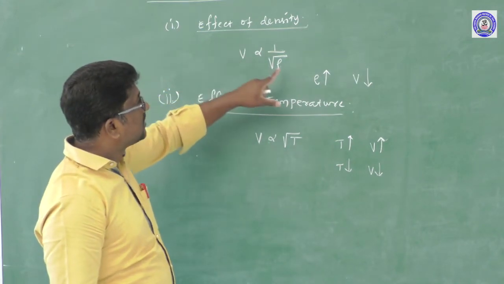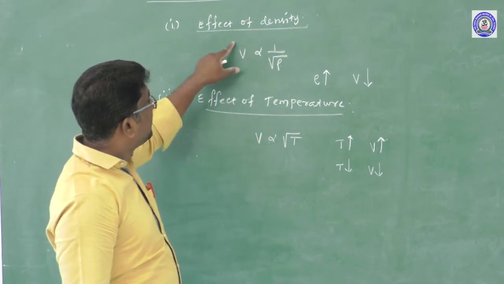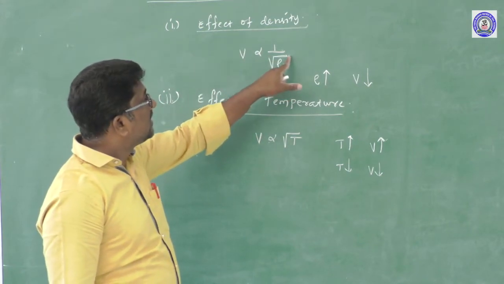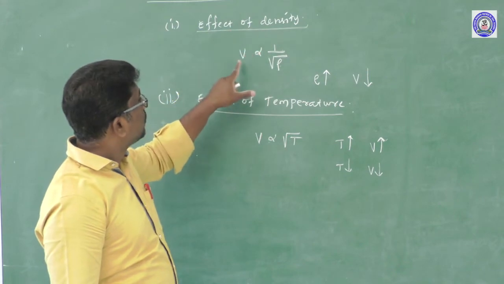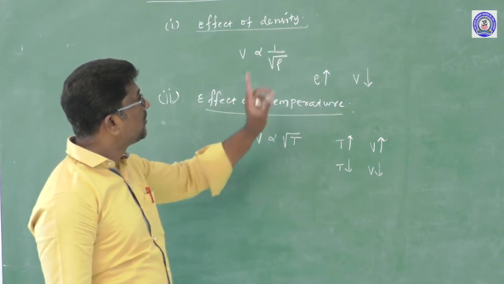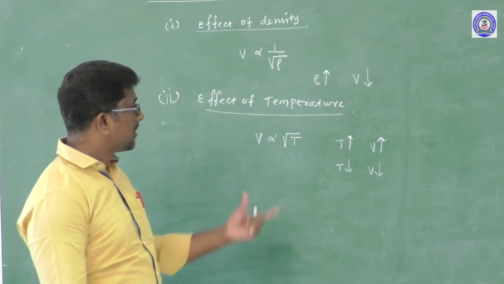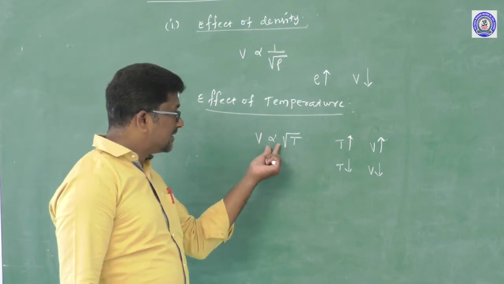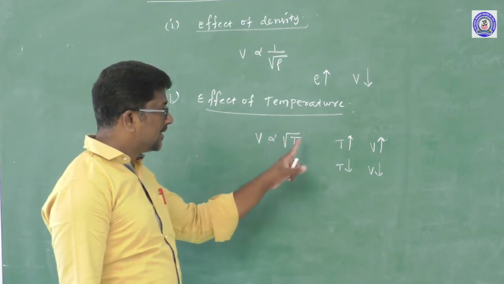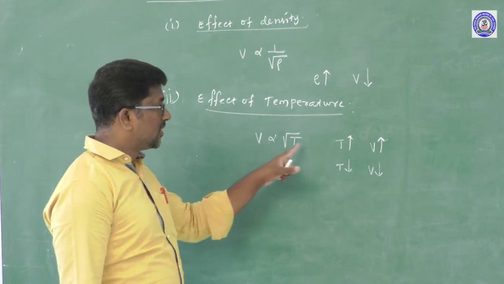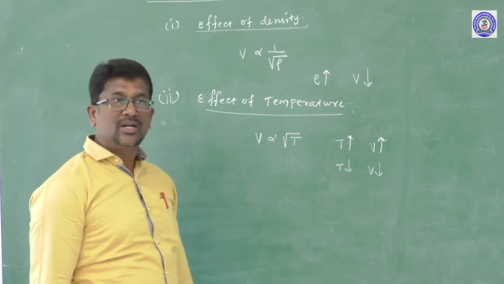Inversely proportional means if the rho value is high, the V value is less. If the rho value is less, the V value is high. So V is inversely proportional to the square root of density. But here the velocity is directly proportional to the square root of temperature. If temperature is more, velocity is more. If temperature is less, velocity is also less.